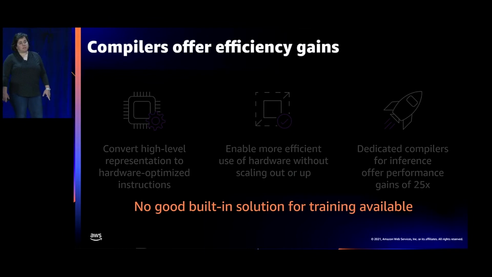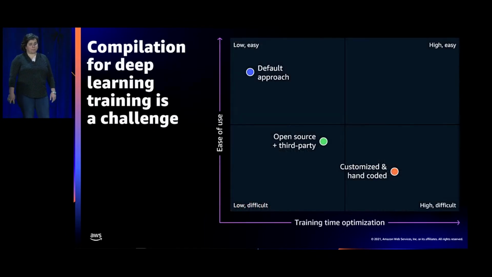However, the solutions for training compilation that exist today are challenging for customers to adopt. Let's take a closer look at what customers can do today. So there are three general approaches that customers can take with respect to deep learning training compilation. One approach is using the standard compilers built into the frameworks like PyTorch and TensorFlow.